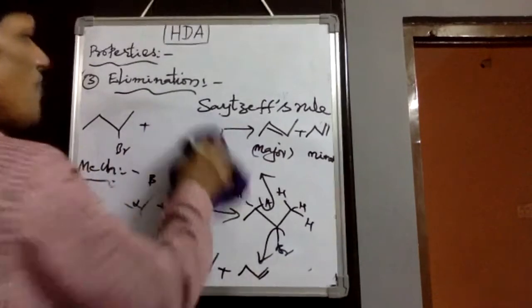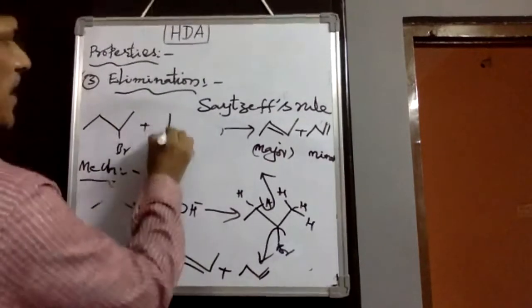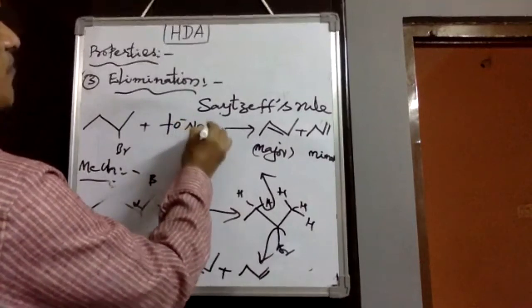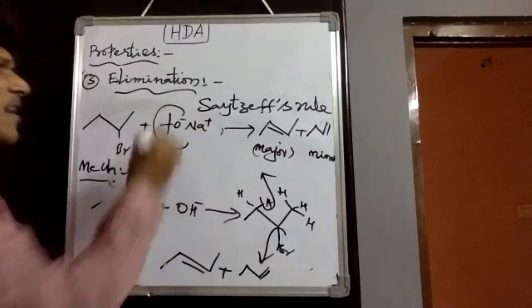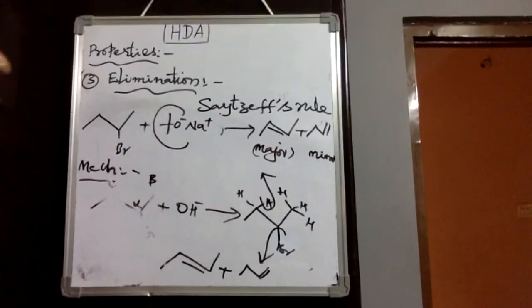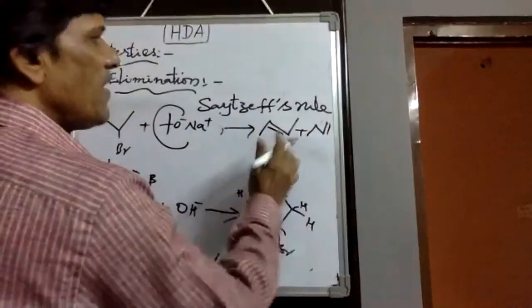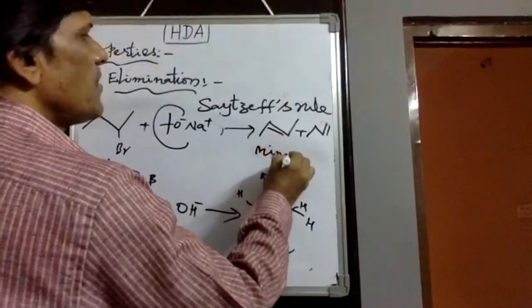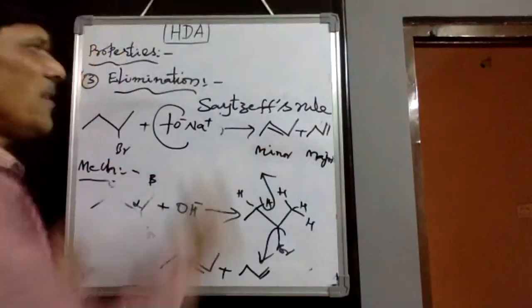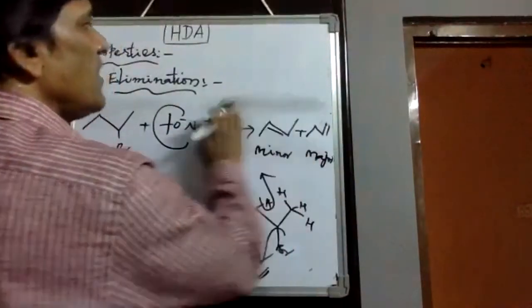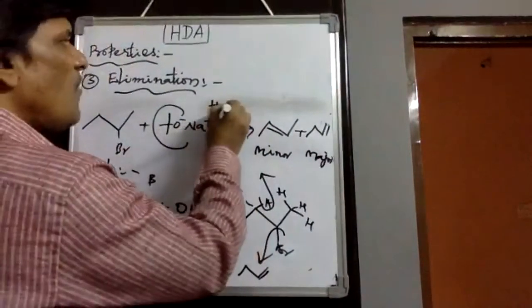Suppose instead, we take sodium tertiary butoxide or potassium tertiary butoxide, which is more sterically hindered and also a stronger base. Then the reverse products would form. That is, the major would become minor and the minor would become major. Why is it like this? Because this is not following Saytzeff's rule. Here we would observe Hofmann's rule.